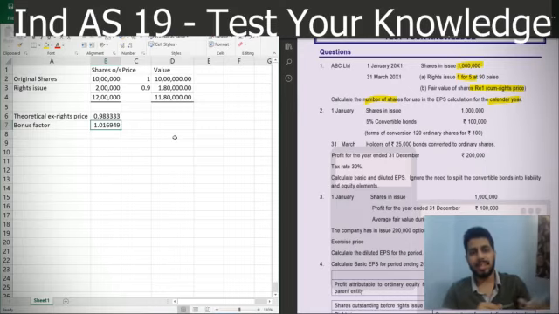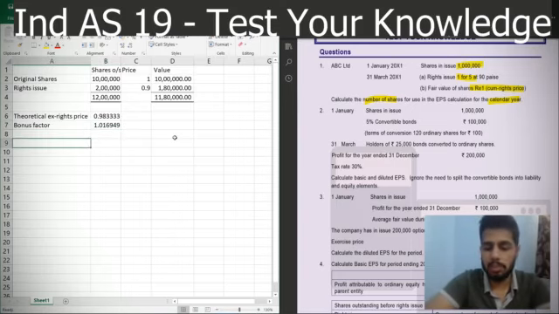So when there is a rights issue, we do not need to do any retrospective restatement, it is only a prospective treatment. But whenever we are making a bonus issue, Ind AS 33 specifies that we have to do a retrospective restatement, and for that purpose I have to calculate here the bonus factor. So after having calculated the bonus factor, we can now move on to the answer.